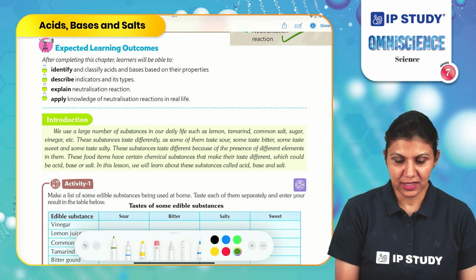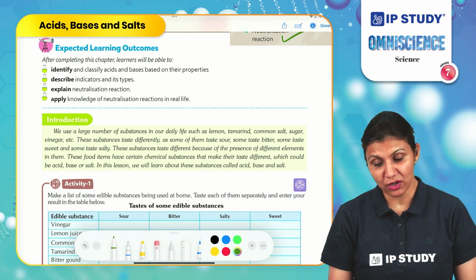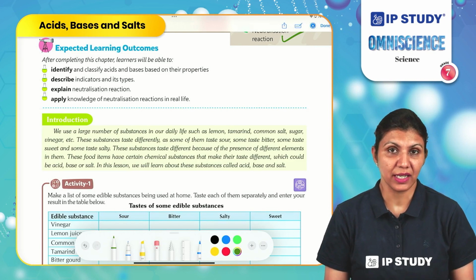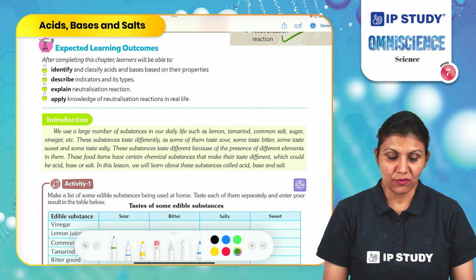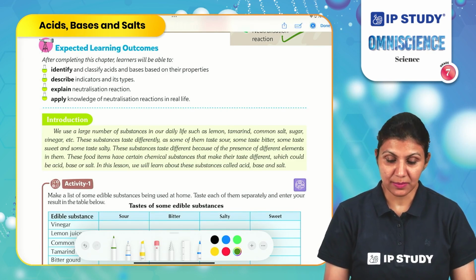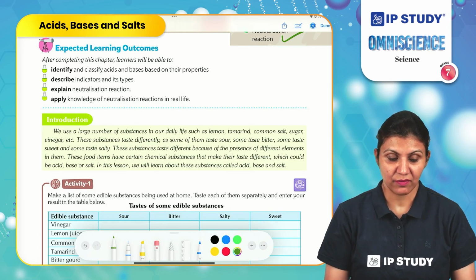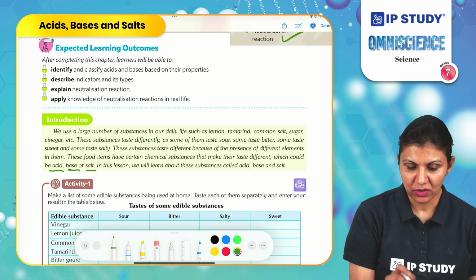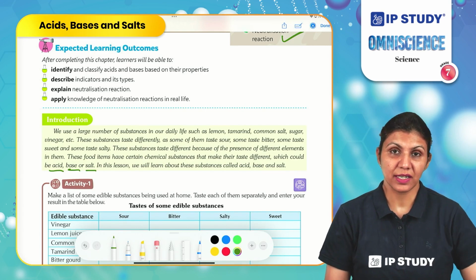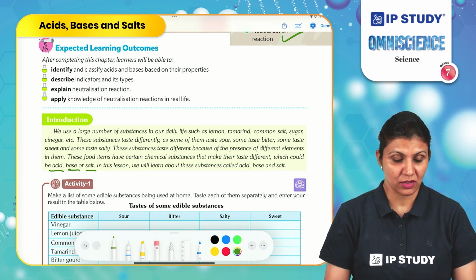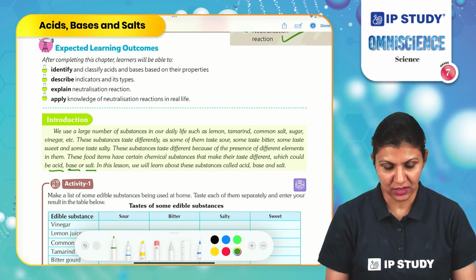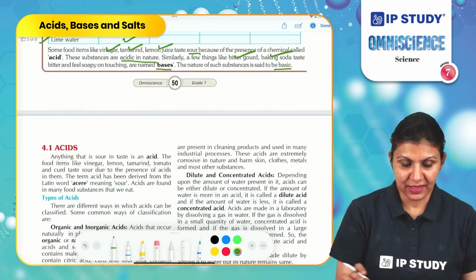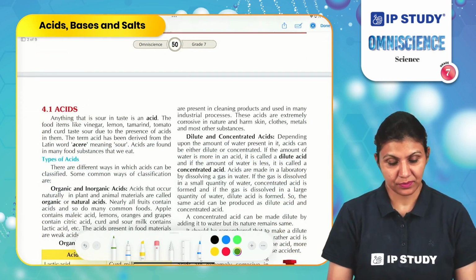These substances taste different because of the presence of some elements which are different in each of them. These food items have certain chemical substances that make their taste, which could be because of the acid, base or salt. So we will study these substances called acid, base or salt in this chapter. Let's study the acids in detail.